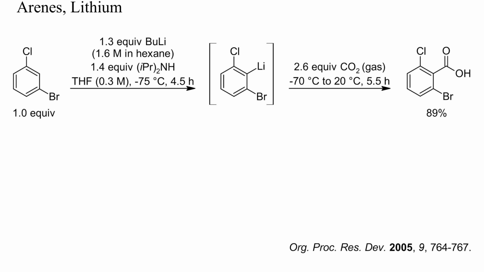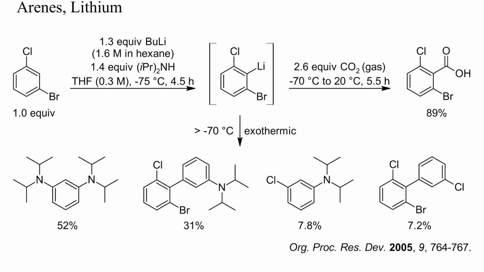Here 1-bromo-3-chlorobenzene was lithiated and then carboxylated with carbon dioxide in excellent yield. In this case, LDA had to be used as base because butyllithium would have caused a bromine-lithium exchange. If the lithiated arene was allowed to warm up above -70 degrees Celsius, however, an exothermic decomposition occurred. Most products were probably formed from intermediate arynes.